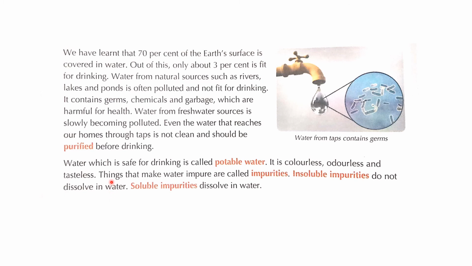Things that make water impure are called impurities. There are insoluble impurities and there are soluble impurities. Insoluble impurities do not dissolve in water, and soluble impurities dissolve in water.